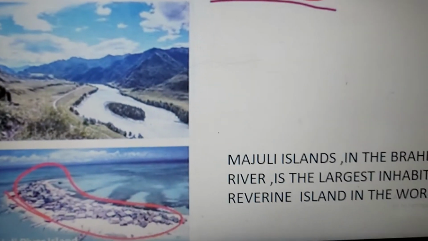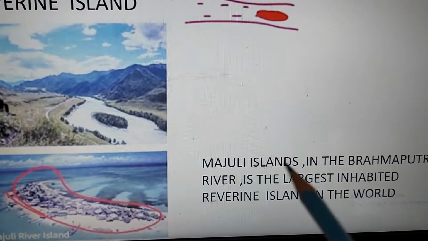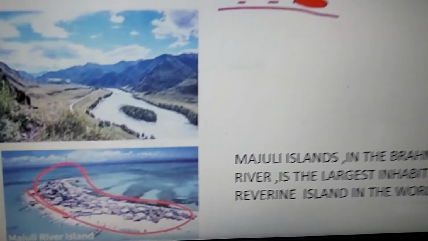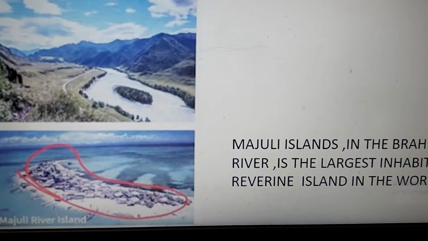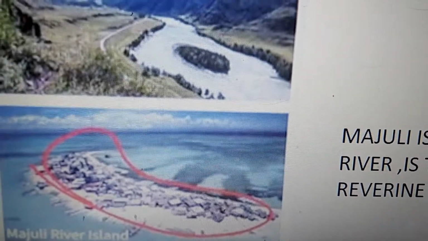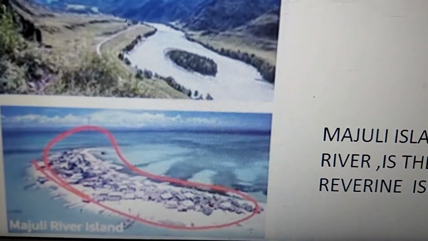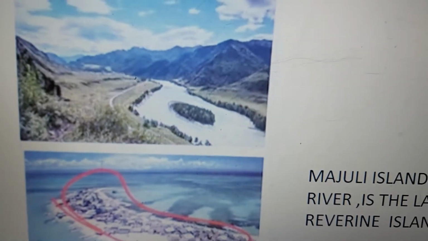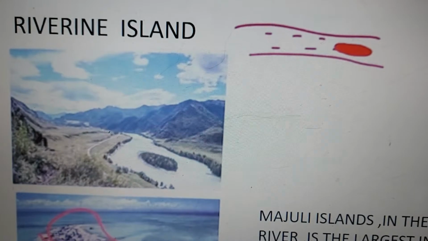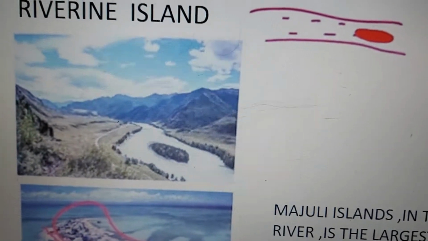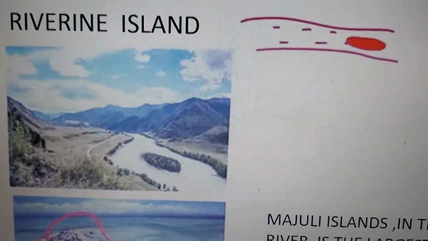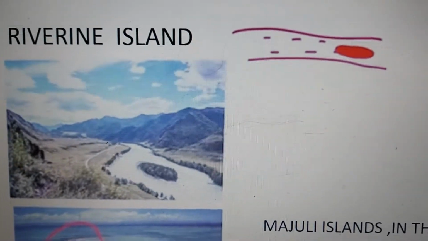So you can see one of the islands which have been formed due to the river. It's Majuli Island in the Brahmaputra river, one of the largest inhabited riverine islands in the world. So you can see lots of people living there. Okay, Majuli River Island. This is the formation due to the deposition in the lower course of the river. You must have learned in class 7 about the upper course, middle course and lower course of a river. This happens in the lower course of the river.